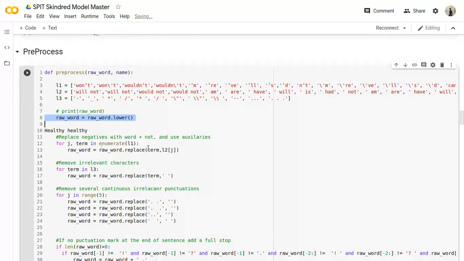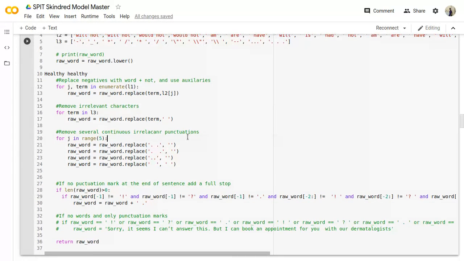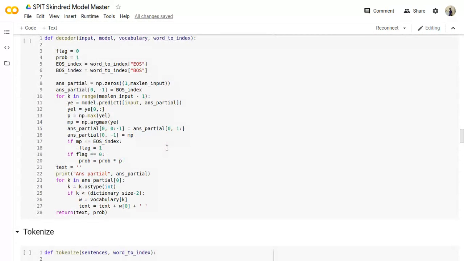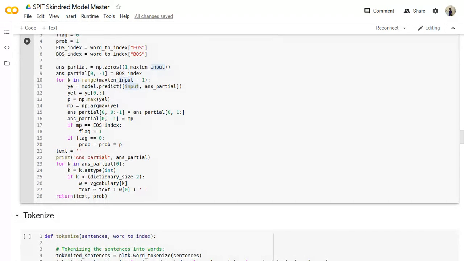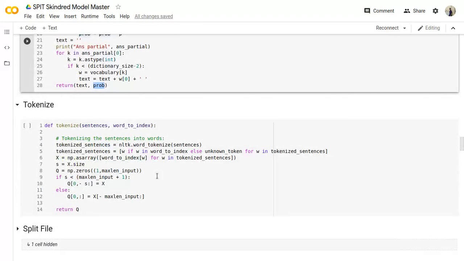There are instances where a person uses constructs like won't, wouldn't, are. These have to be converted into a simpler form. Like won't actually means will not. If a word has an apostrophe re in it, it means are, and so on. Next, we remove some repeated spaces, repeated dots as such, and this is a function to decode. I'll give an input to the model, and this function uses the model and the input to give me the corresponding text with probability, which is the confidence level with which the chatbot is replying.